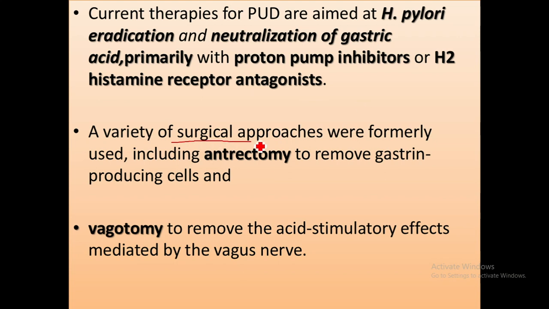Surgical approaches are not very commonly used. However, these include antrectomy to remove gastrin producing cells and vagotomy to remove the acid stimulatory effect of the vagus nerve, which were very commonly used earlier. So this was about acid peptic disease.